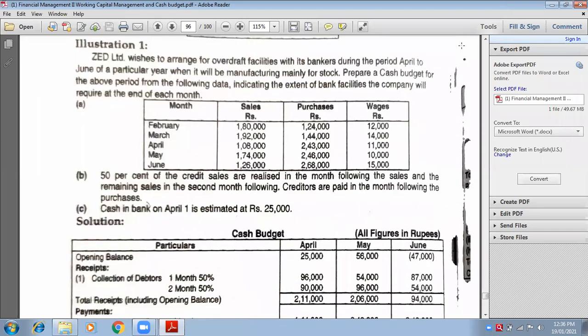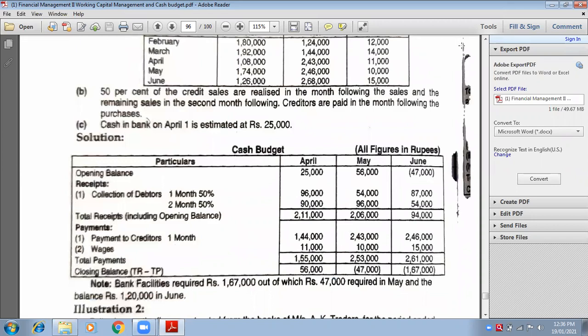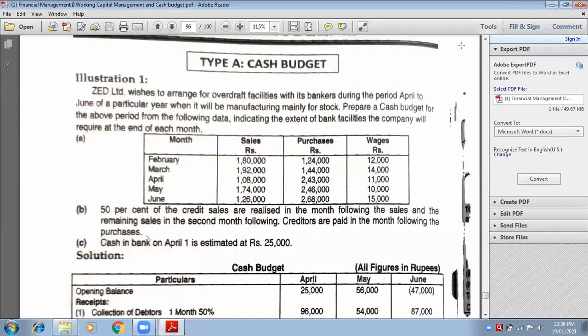Z Limited wishes to arrange an overdraft facility with its bankers during the period April to June.